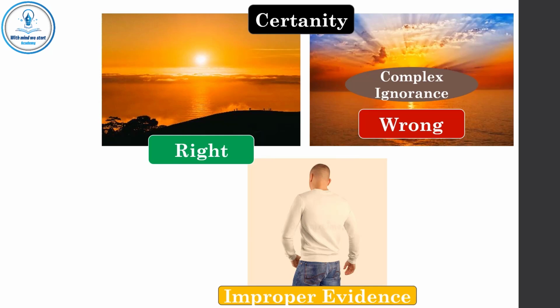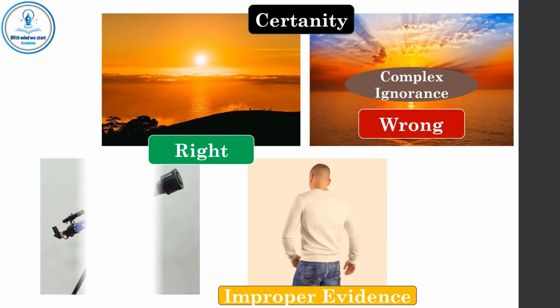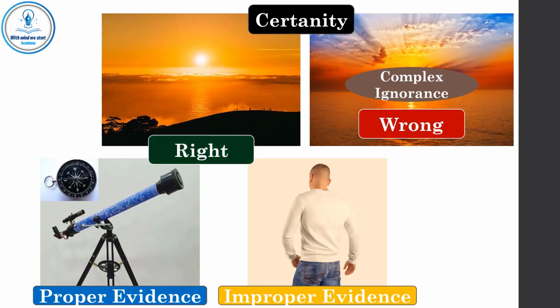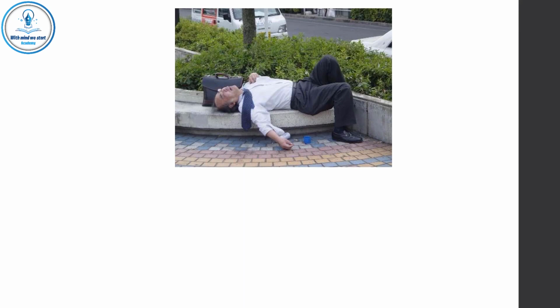So he doesn't have proper evidence. Or he may say, I used my telescope and the compass, and I am sure this is a sunset. So he has proper evidence. So, for someone to be certain doesn't mean that he is right. And for someone to be right doesn't mean that he has proper evidence. The best judgment is a certain judgment, which is right, and it depends on proper evidence. We have realized the difference between simple ignorance and complex ignorance in judgment.